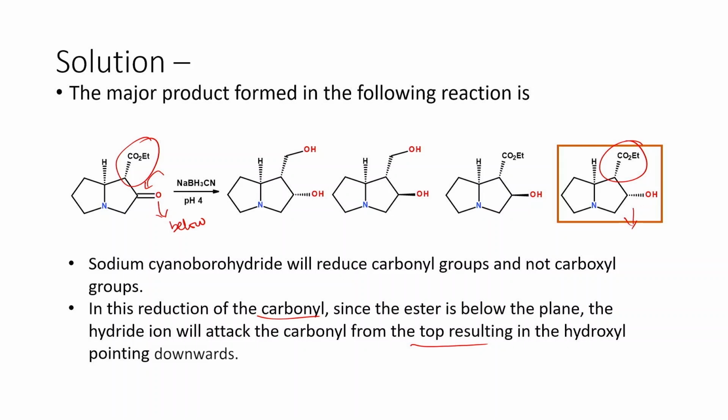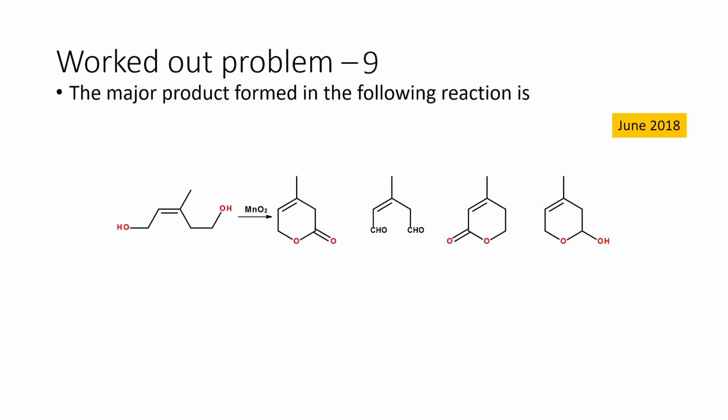The reason why this happens is very simple to understand. Sodium cyanoborohydride is a little bit bulkier. The bottom side is actually blocked by the ester unit. So the hydride ion can only approach from the top. When the hydride ion approaches from the top, the hydroxyl will go below the plane. So that is the reason the cis product is the one formed in this reduction. And let us move on to the next one.